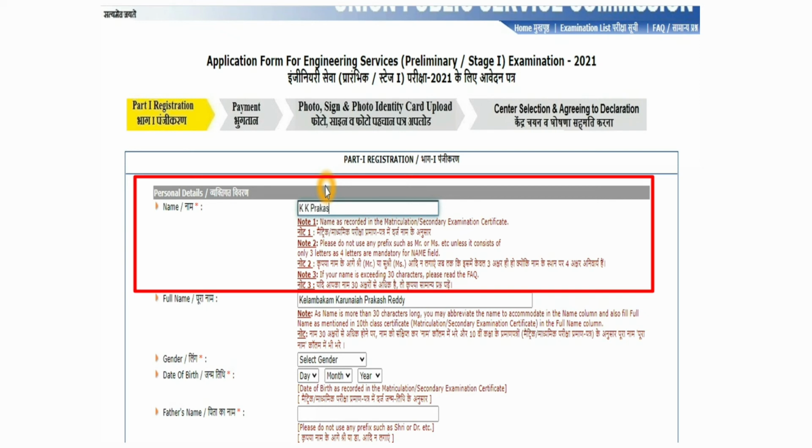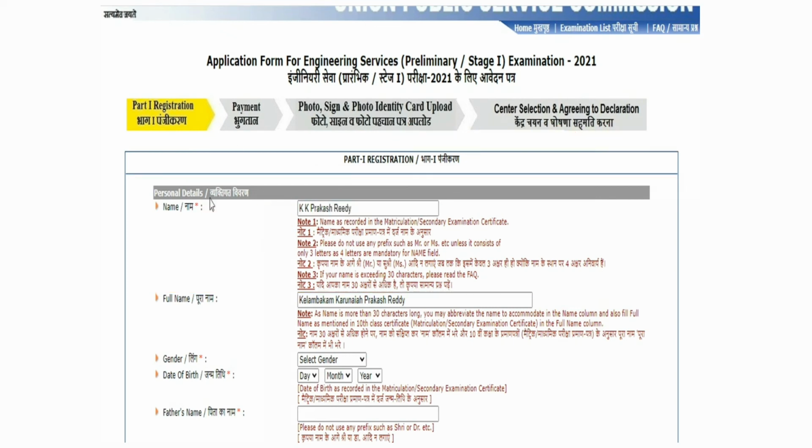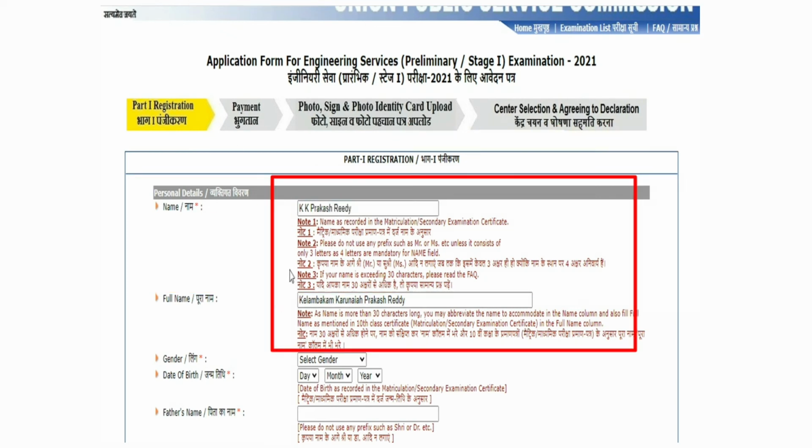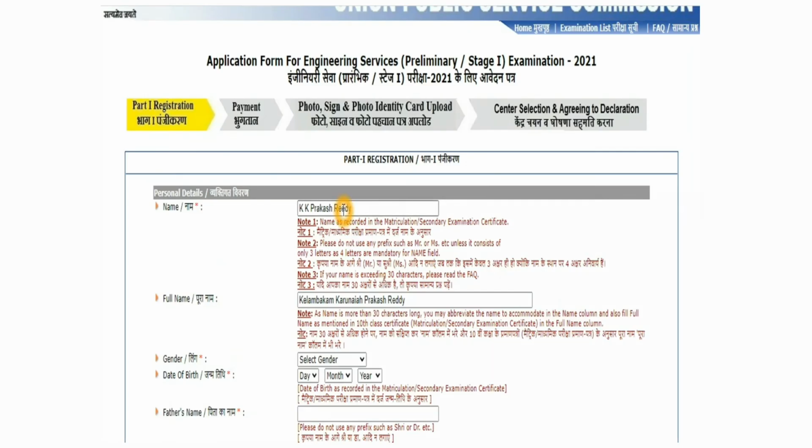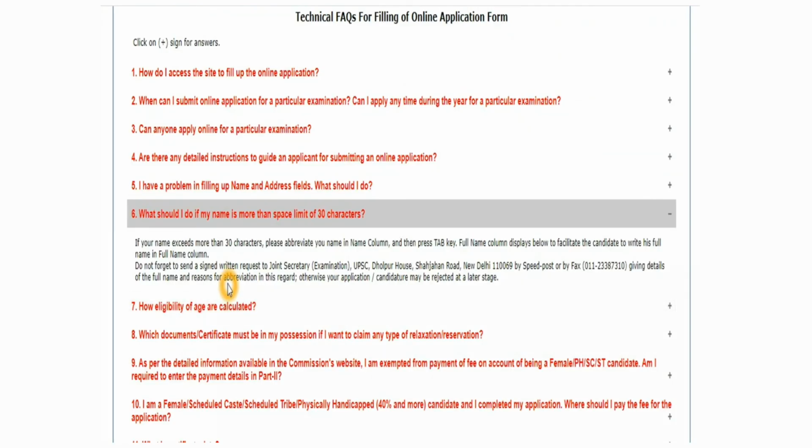So I am entering here. I entered both names. These are the two main things we have, the name and the full name. Like this we can add our names in UPSC examinations. Also the main thing is we have to send it to the Joint Secretary Examination. After writing like this, we have to send a letter to them and write the reason in it, and then send it.